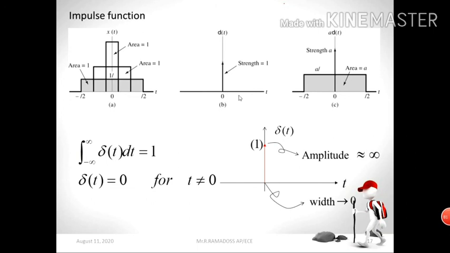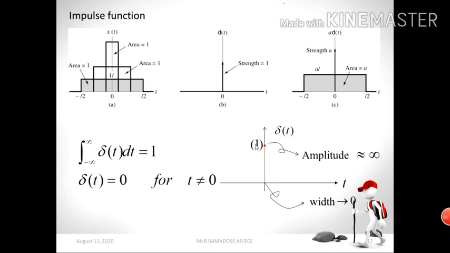Next, impulse signal. As I said earlier, impulse means there is no signal. Here delta of t, strength equal to 1. It means our signal strength occurs only at n equal to 0 or t equal to 0. Other than that, we have weak signal strength only, it means 0 only. Look at this figure, I will represent it graphically.